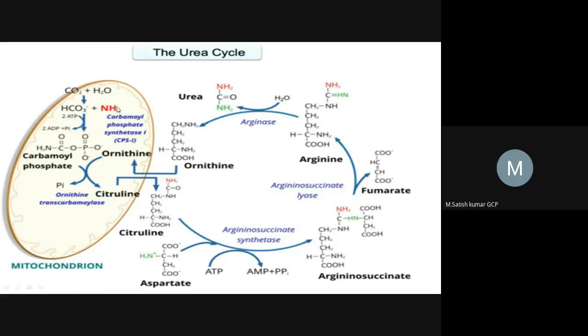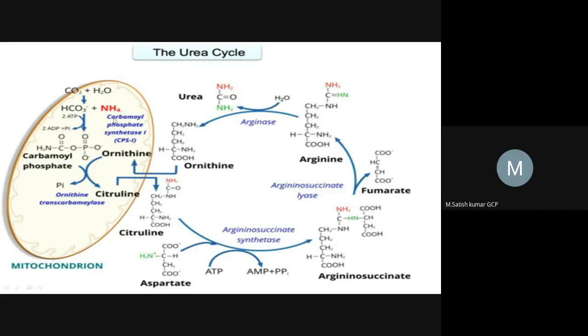Nitrogen present in the form of amino acids, proteins, and nucleic acids is good. But when ammonium is there in the cells, it will cause some problems. Why?